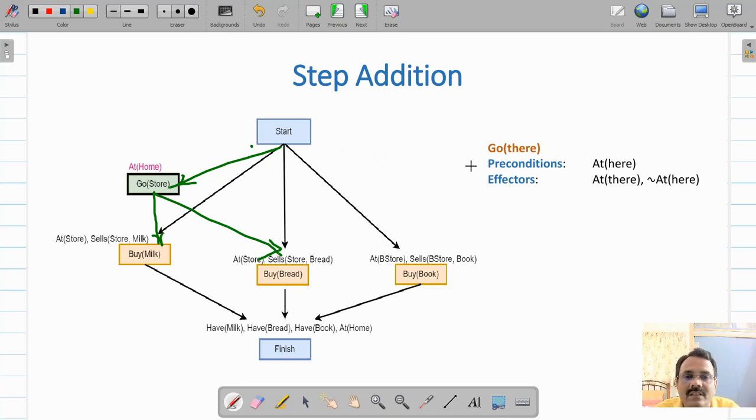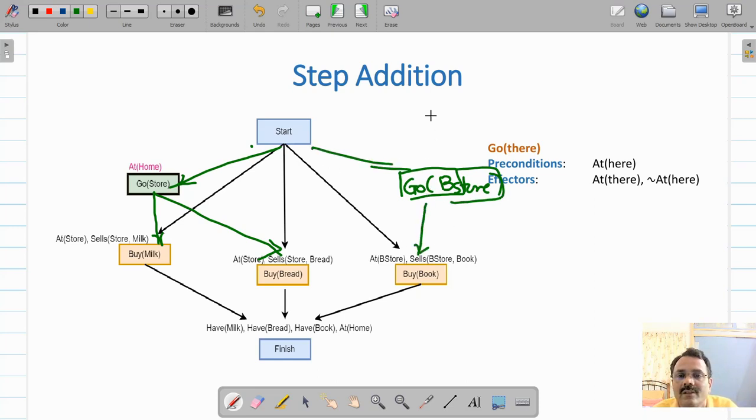And along with this we will be adding another go out here. So go to bookstore, like this. But now you will find out this will result in a problem. If you go to store, then you will be not at home.